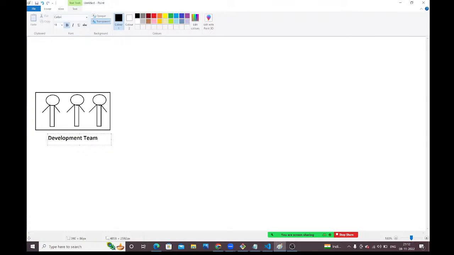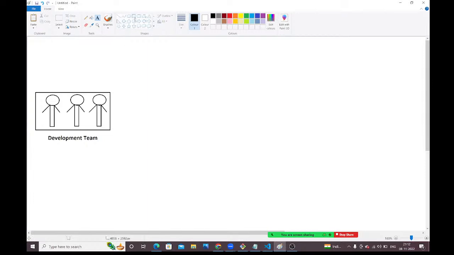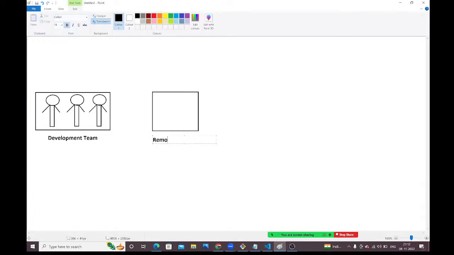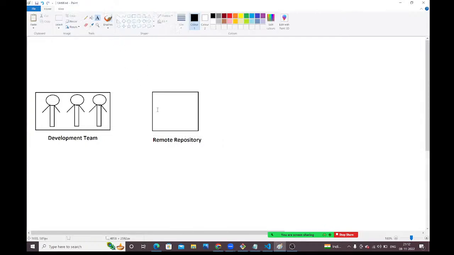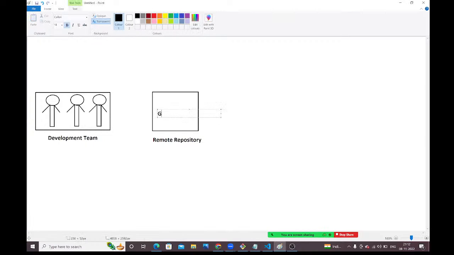So this development team will write the code and upload that code into the remote repository. Here I'm taking one remote repository. This is my remote repository, and I'm using GitHub as the remote repository.